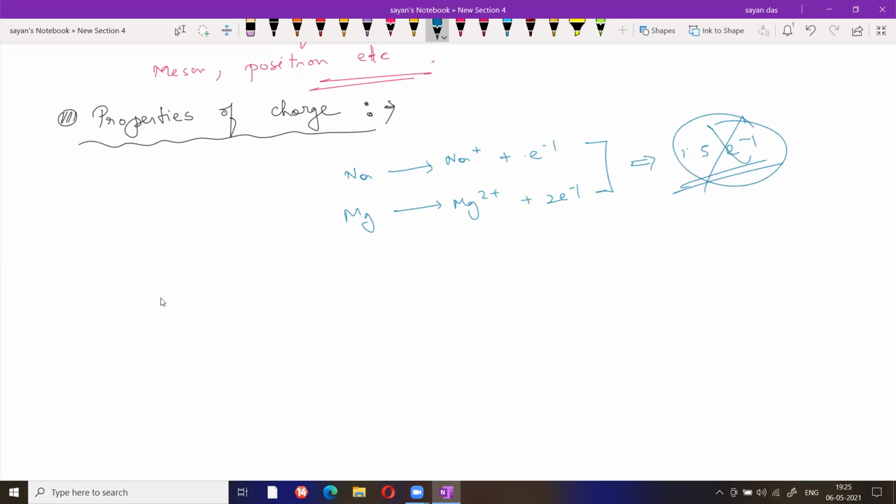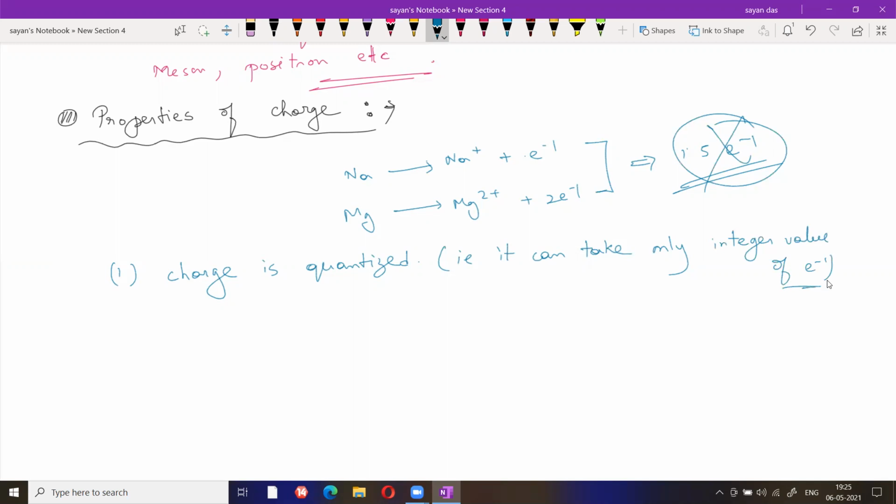Okay, so just write it down. Charge is always quantized. That means it can take only integer value of electron.